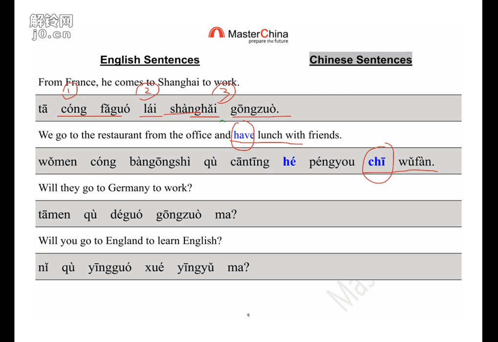Okay, check the next one. When they go to Germany to work, even this is a question, this yes/no question, we still follow our rule. 他们去德国工作吗? So you need to go to Germany first. This is same as English order. You need to go there, then you can work there. 他们去英国学英语吗? So you need go to UK and study English there.